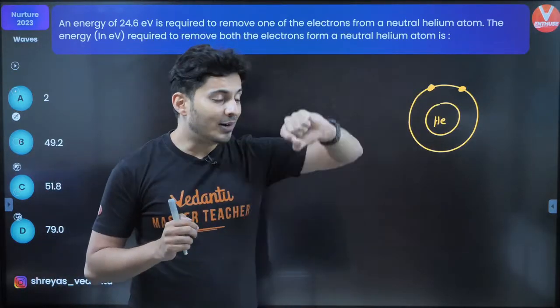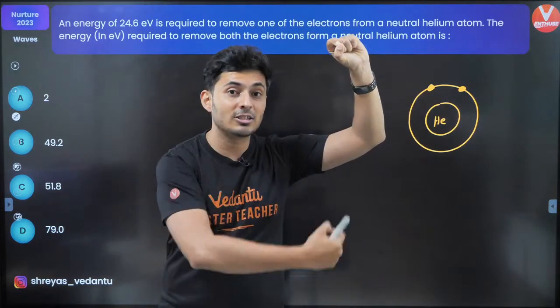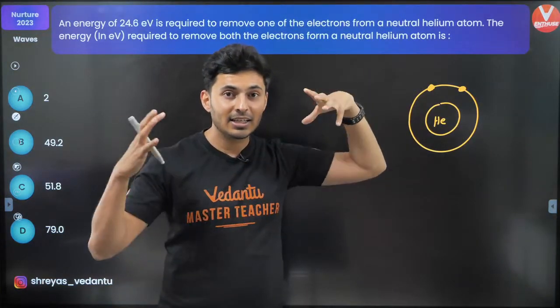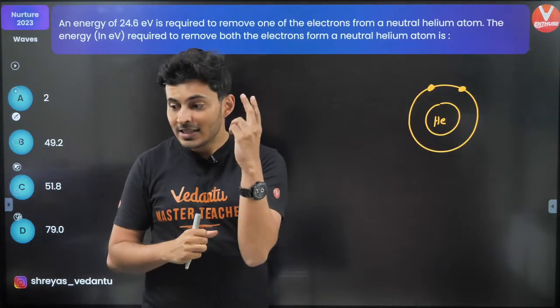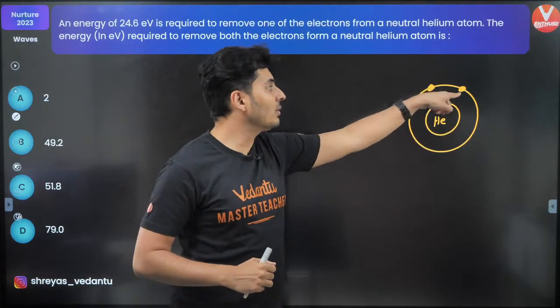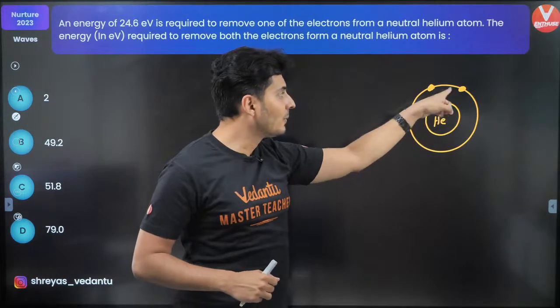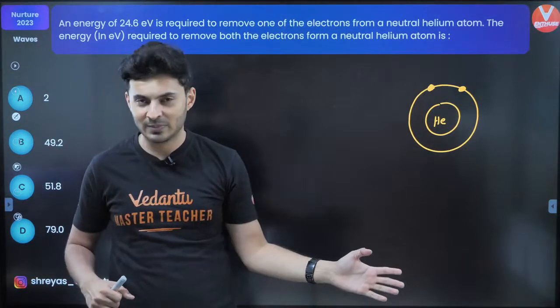Because when the first electron is removed, the scenario is different. The second electron is still revolving. That changes the effective charge and the dynamics of the problem. Similarly, when you remove the first electron, the effect of the first electron is gone. So to remove the second electron, the amount of energy required is completely different.